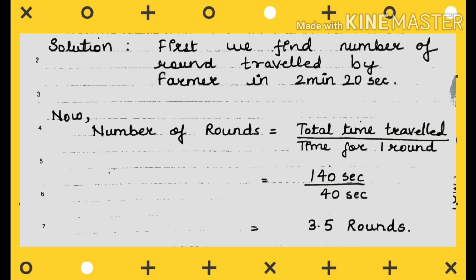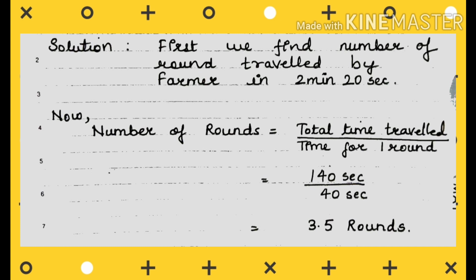First of all, we will convert 2 minutes 20 seconds into seconds itself. You all know that whenever we solve questions, problems or numericals, first we have to note that all the units must be in SI units. Minutes is not an SI unit, so first we have to convert it. After conversion, the seconds we get is 140 seconds. So total time traveled by the farmer is 140 seconds.